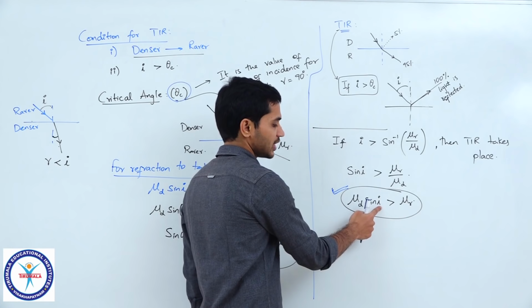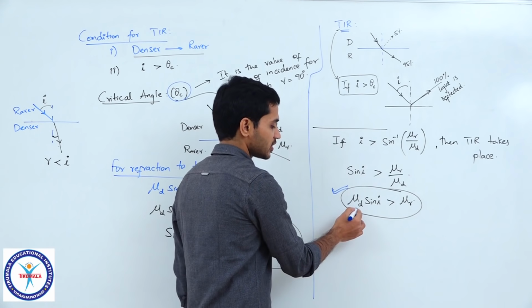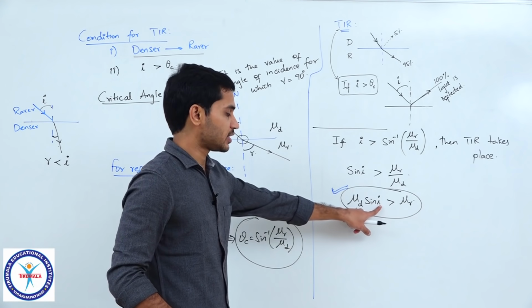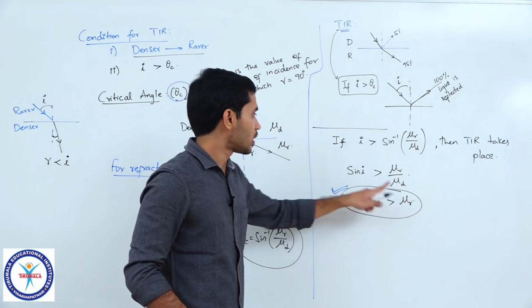So, remember this is the initial medium's refractive index and this is the second medium's refractive index. You can see mu d is the first medium which we have considered and mu r is the second medium.